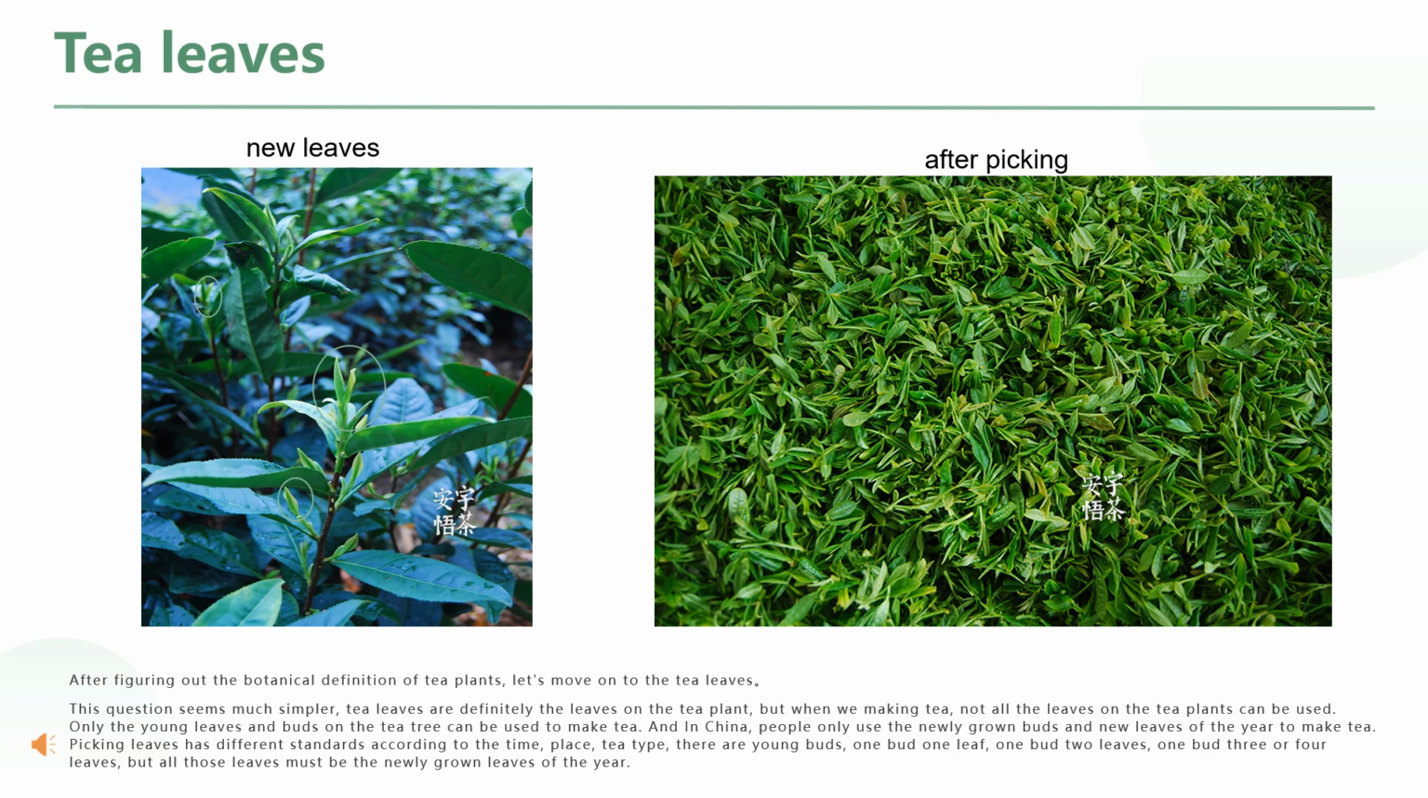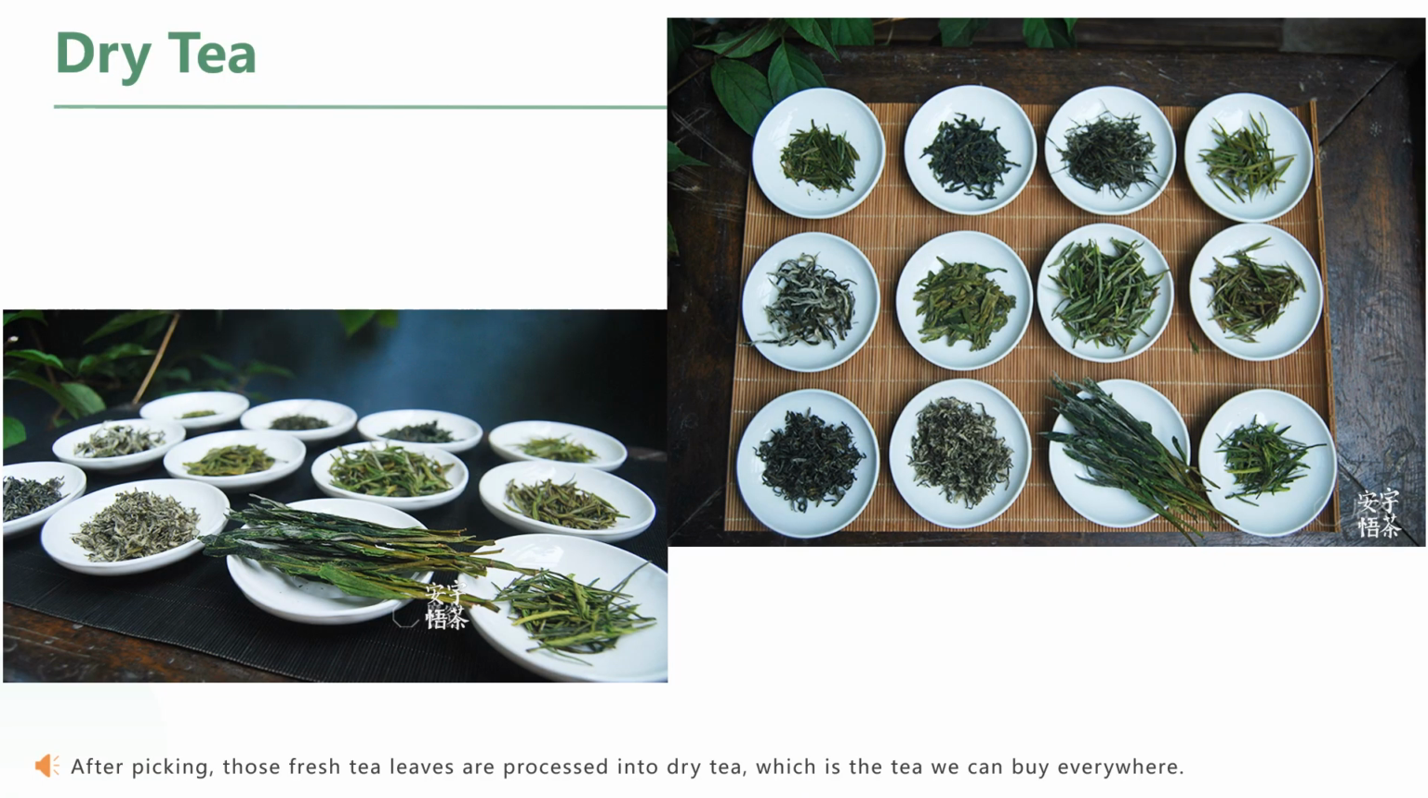There are young buds, 1 bud 1 leaf, 1 bud 2 leaves, 1 bud 3 or 4 leaves. But all those leaves must be the newly grown leaves of the year. After picking, those fresh tea leaves are processed into dry tea, which is the tea we can buy everywhere.